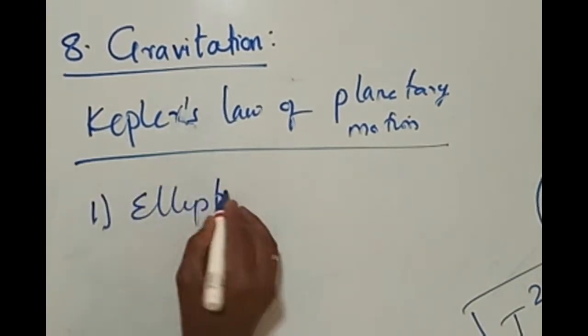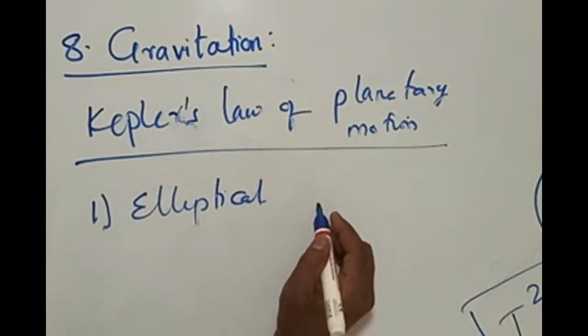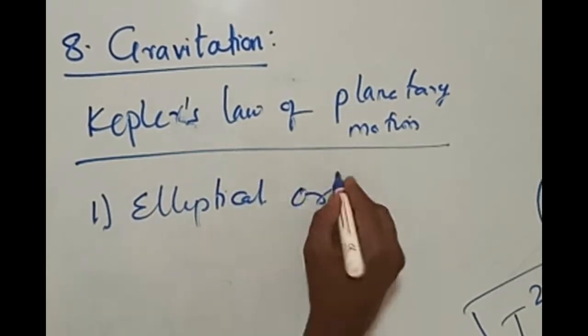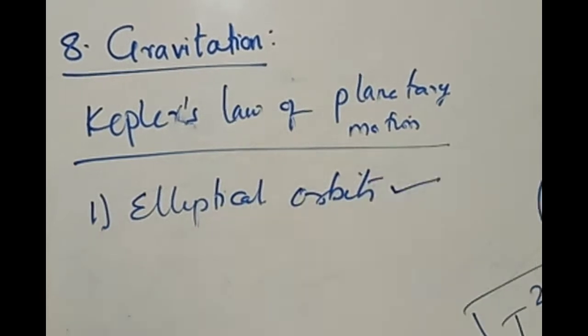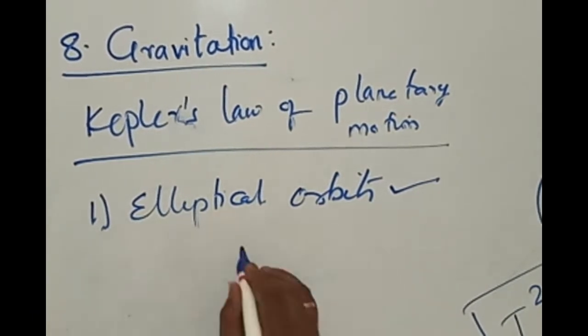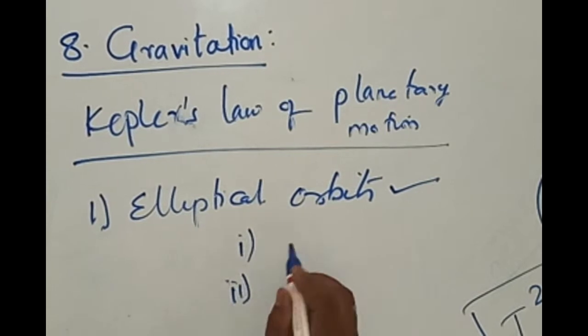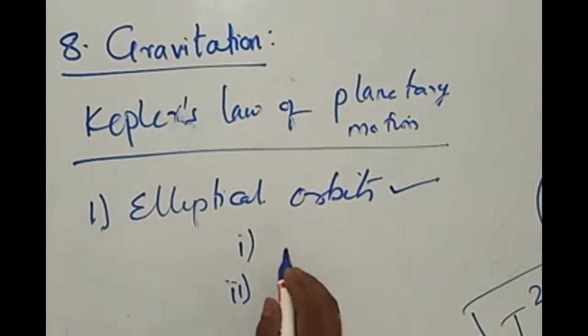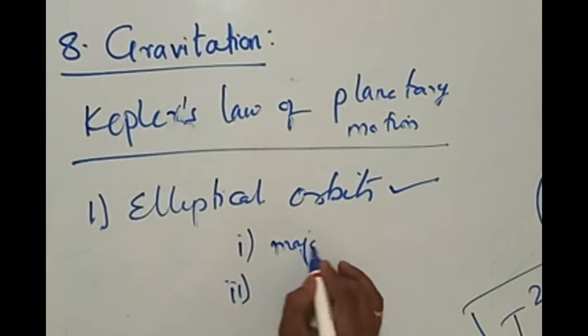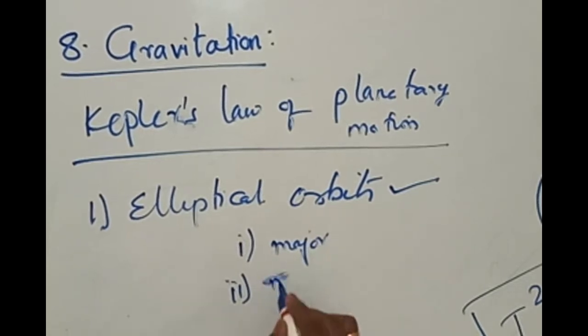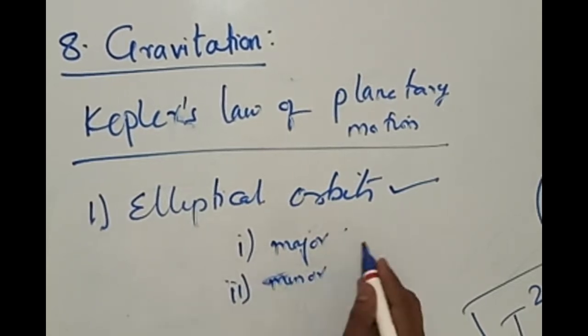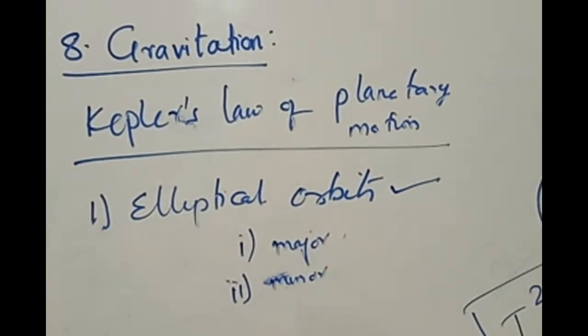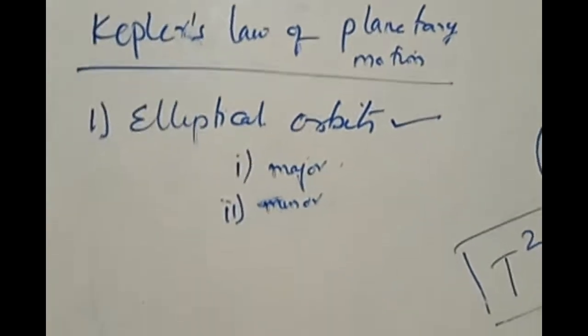The first law states that all the planets are not revolving around the sun in circular orbits, but all the planets are revolving in the form of what orbits? They are revolving in the form of elliptical orbits. The moment we say elliptical orbit, we should talk about two important parts: the major axis and the minor axis. The major axis has the larger length of the elliptical path. The minor axis is the shorter one. This is the first law.